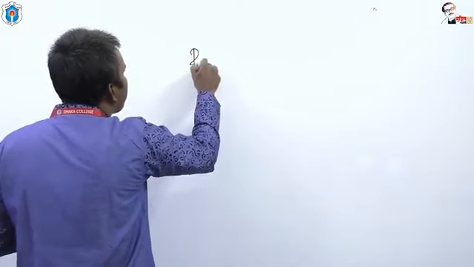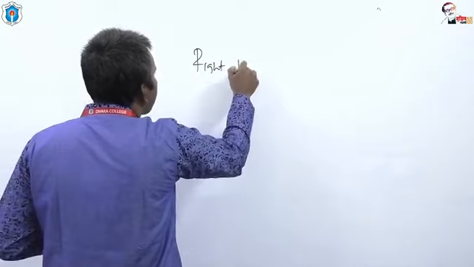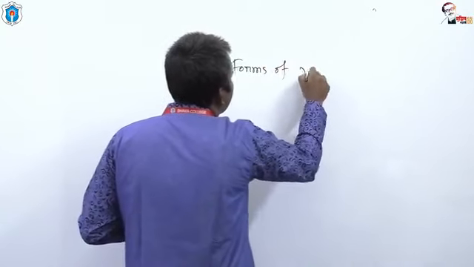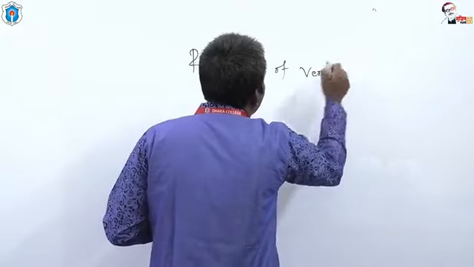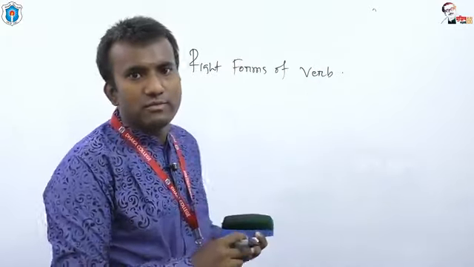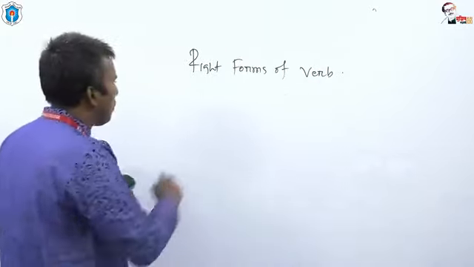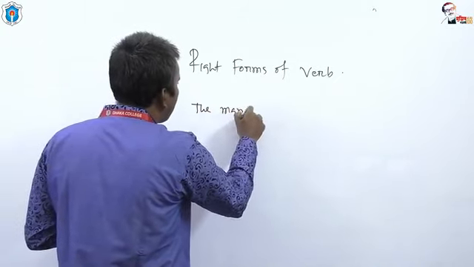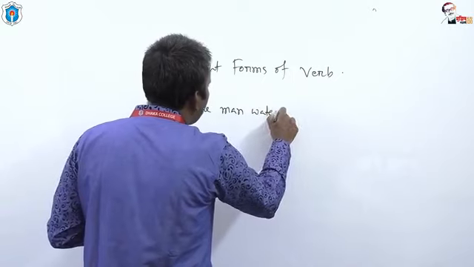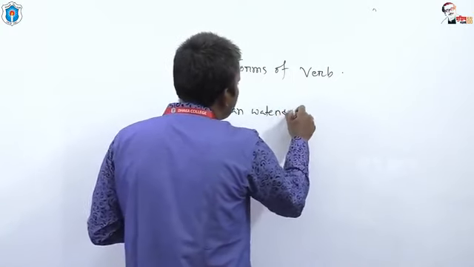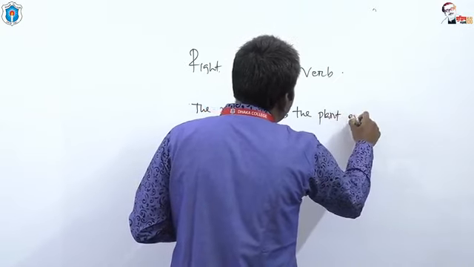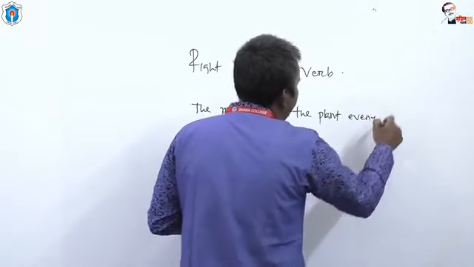We are going to start right forms of verb. Look at the board. Suppose, the man waters the plants every day.